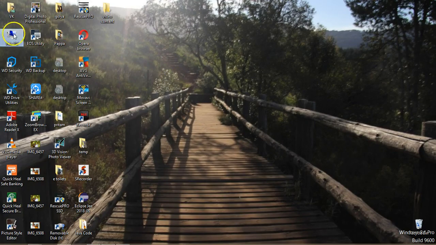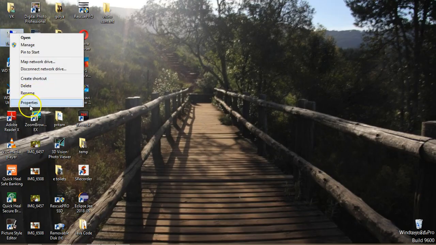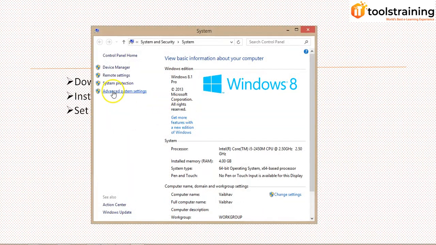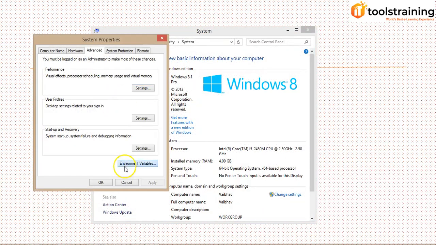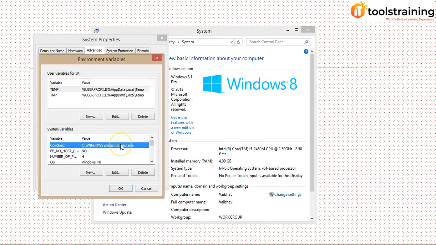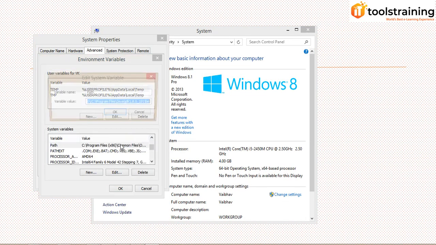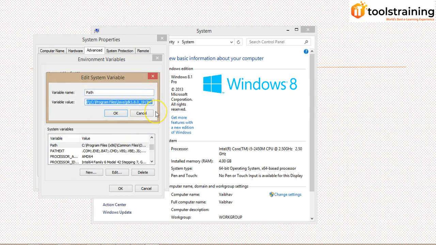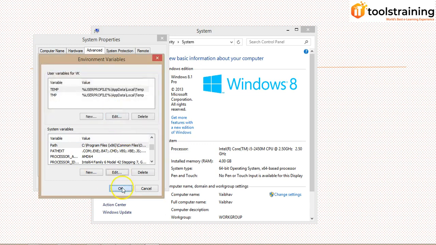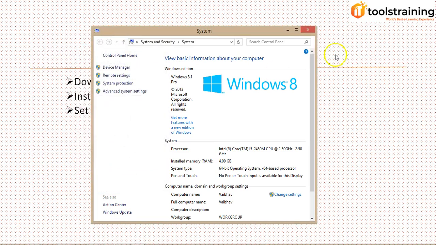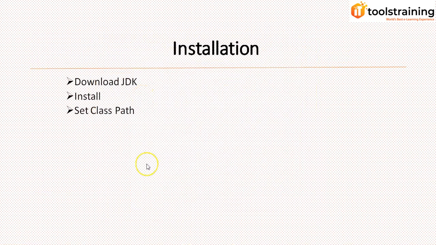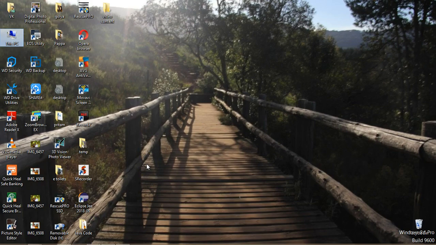Go to My Computer, right click, Properties, Advanced system settings, Environment Variables, then go to Path, double click on that or click on Edit, go to the end, give a semicolon and paste your path. Click OK, OK, and close it. Now is my environment ready or not? Is my path set properly or not?